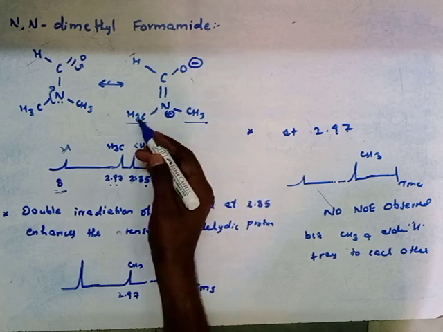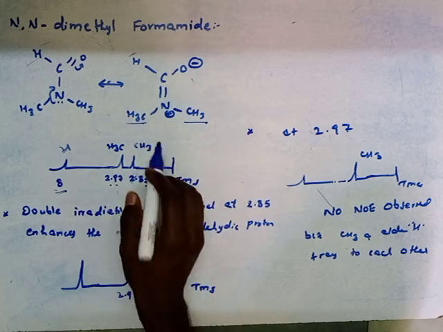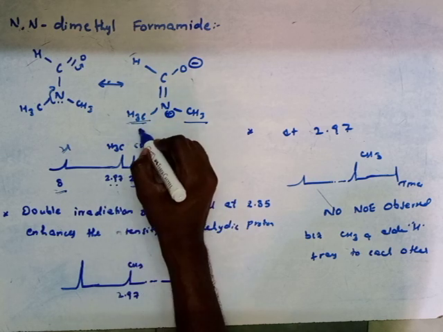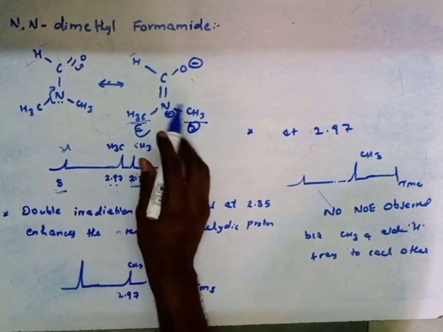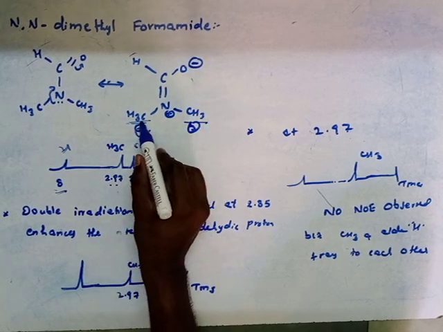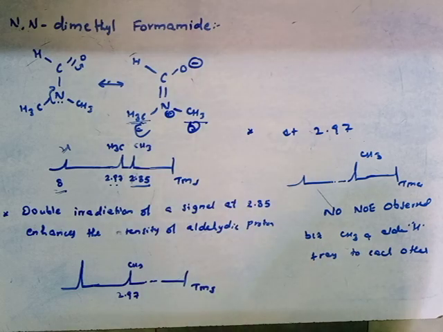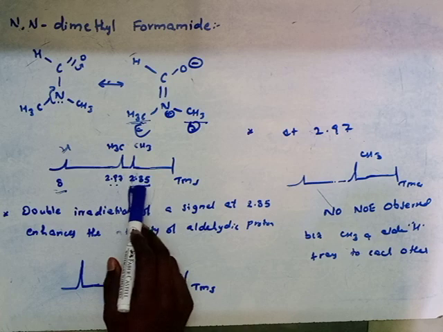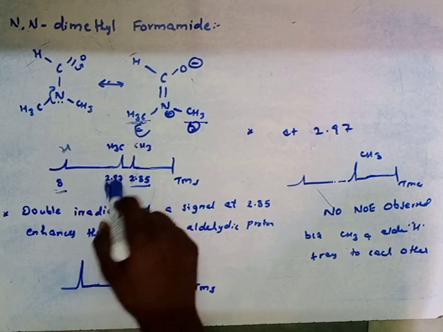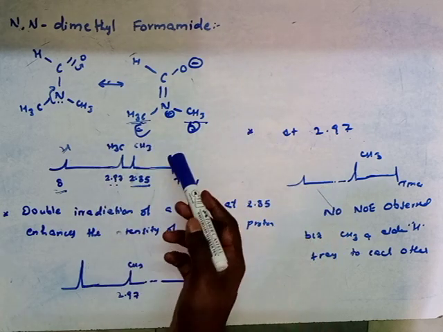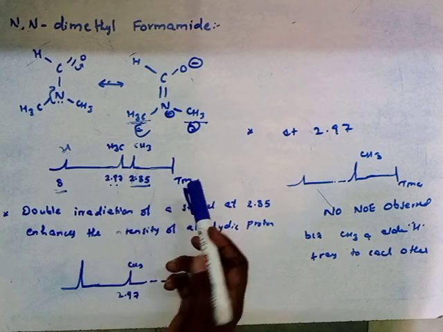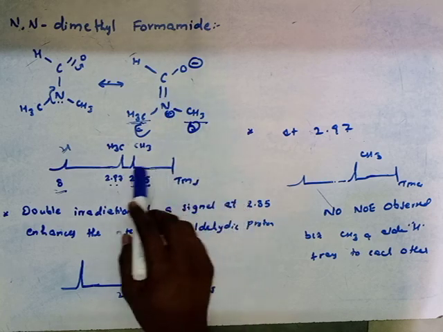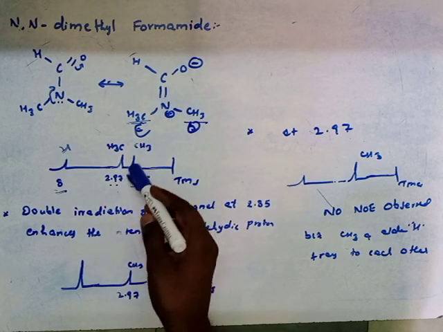In order to find out which methyl group will give a signal at delta A and which at B, we don't know which methyl belongs to which signal. By the application of NOE we can easily find out which type of proton belongs to which signal.